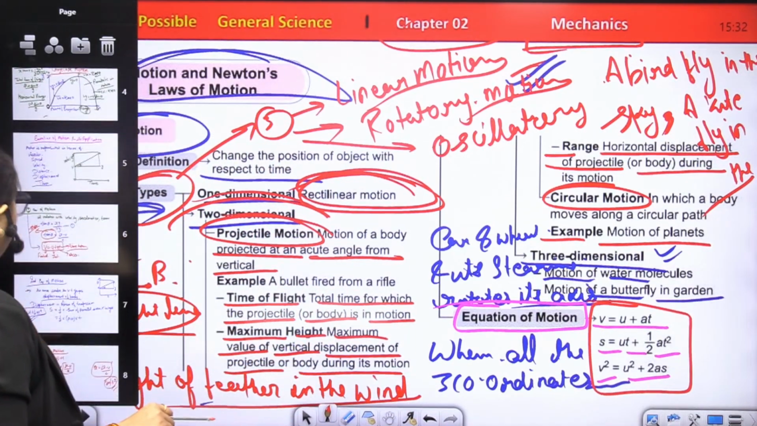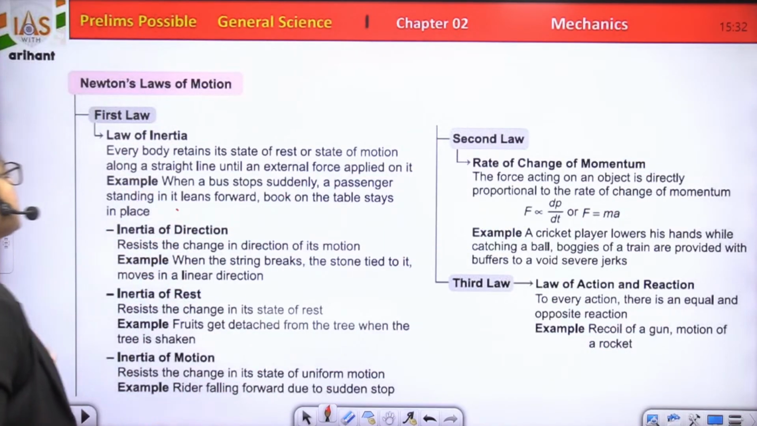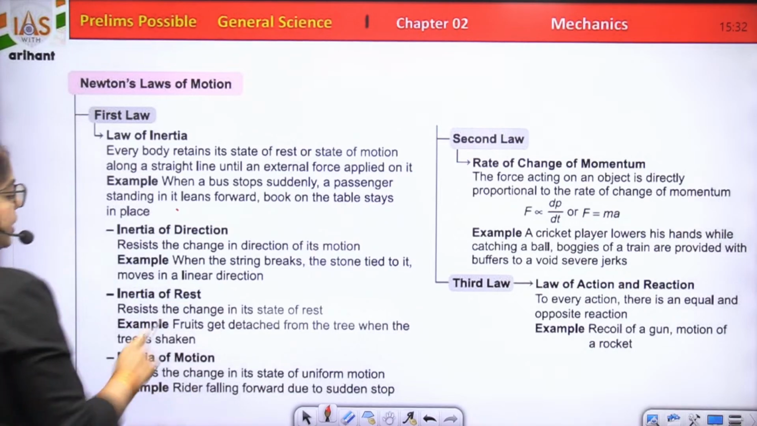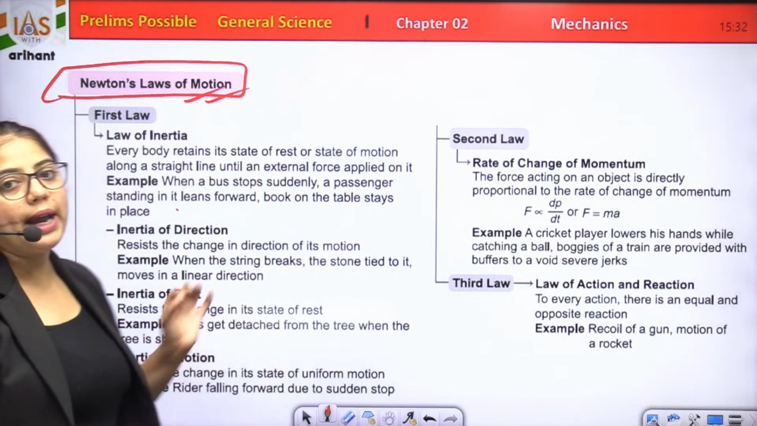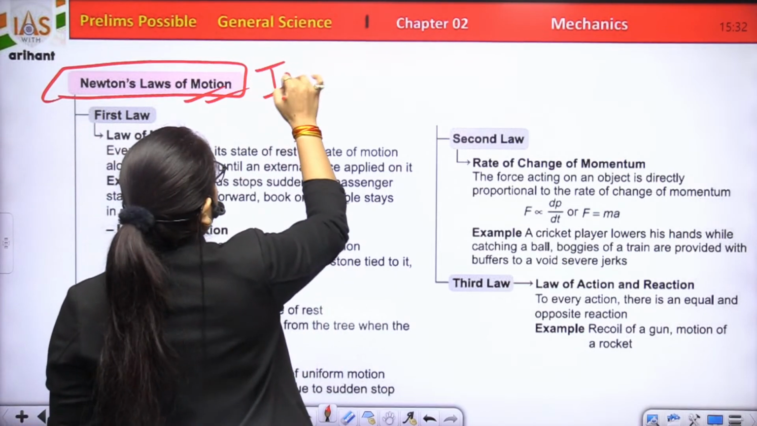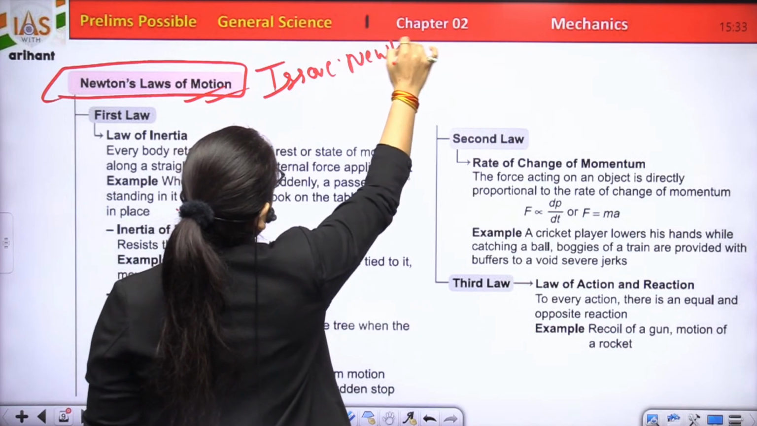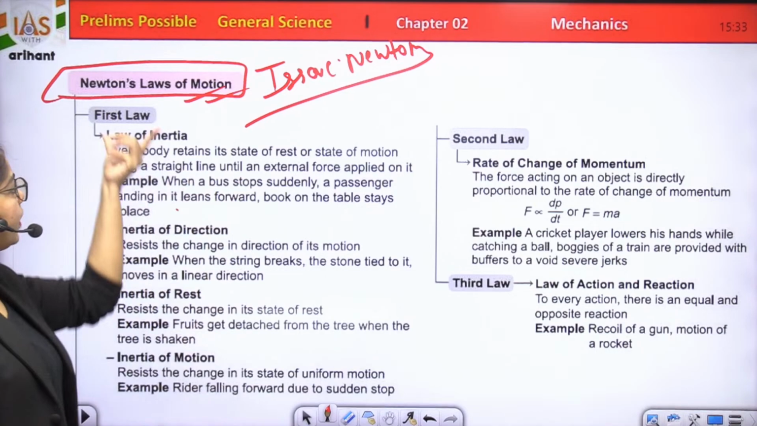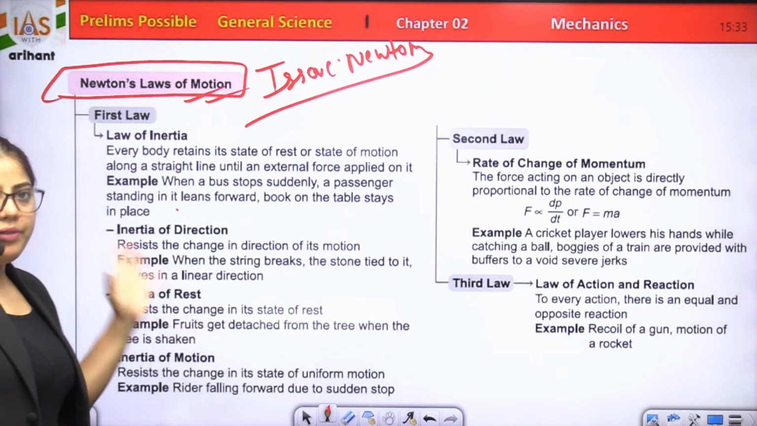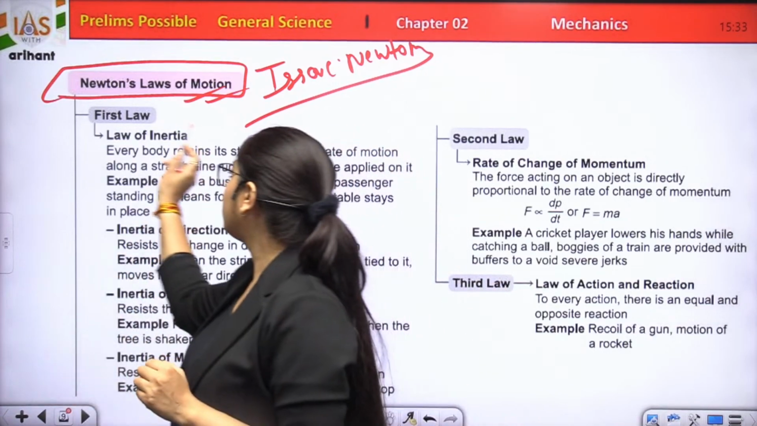Now comes to the next point. Let's start another subtopic of this mechanics chapter, which is Newton's laws of motion, given by Isaac Newton. The first law is given here: the law of inertia.